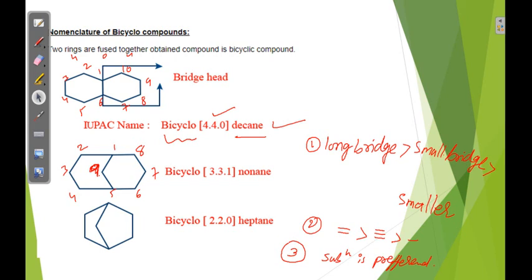Here, is there any doubt? After 8, the number is 9 here. Total 9 carbons are there. Bicyclo is the prefix in the square bracket.